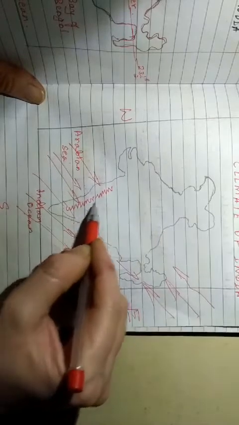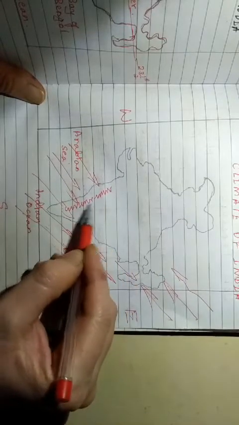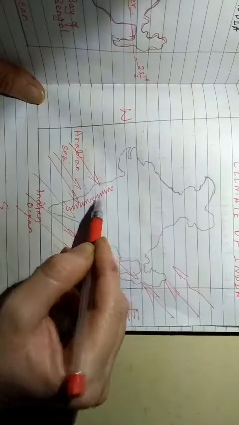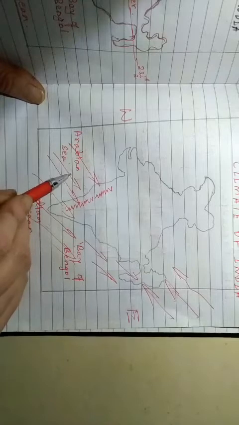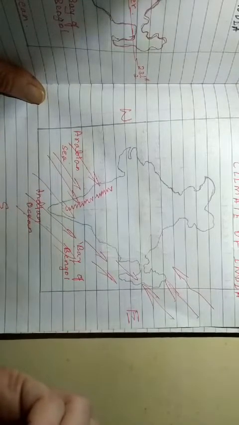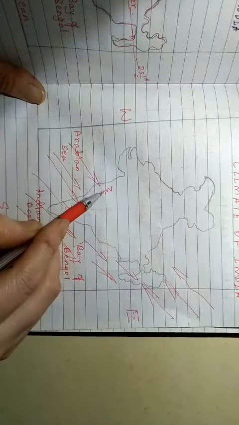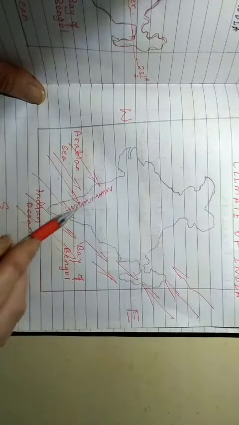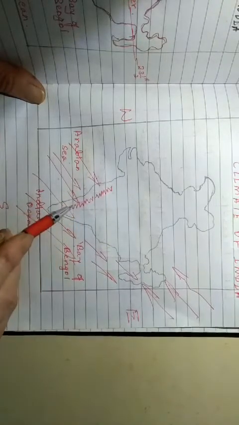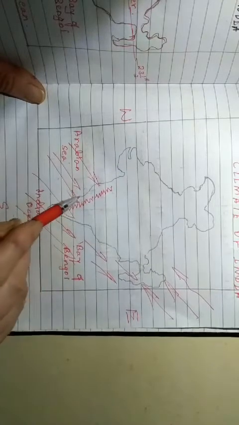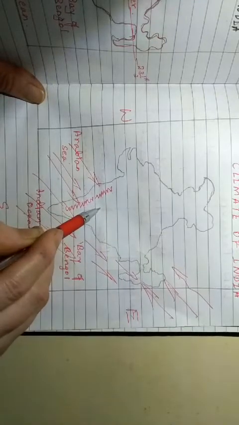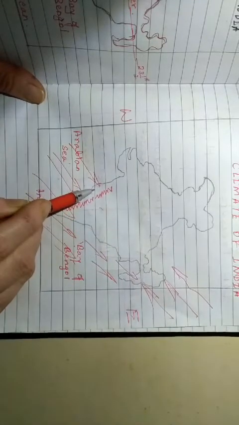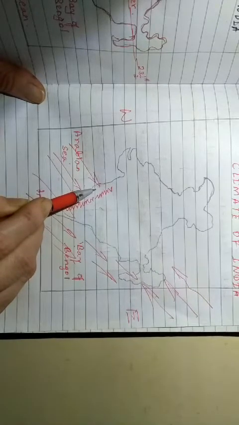The Western Ghats here, our Sahyadri Parvata. You remember, no? This Western Ghats stops the southwest monsoon winds blowing over the Arabian Sea. It will have heavy moisture content, and this wind, obstructed by the Western Ghats, gives heavy rainfall to the western part of the Western Ghats. This is the eastern part, and this is the western part. The western part of the Western Ghats gets heavy rainfall.